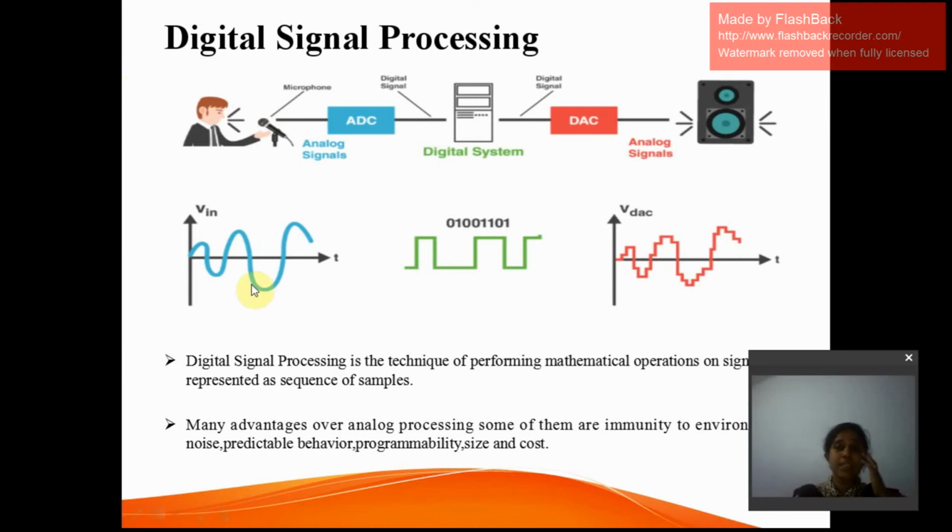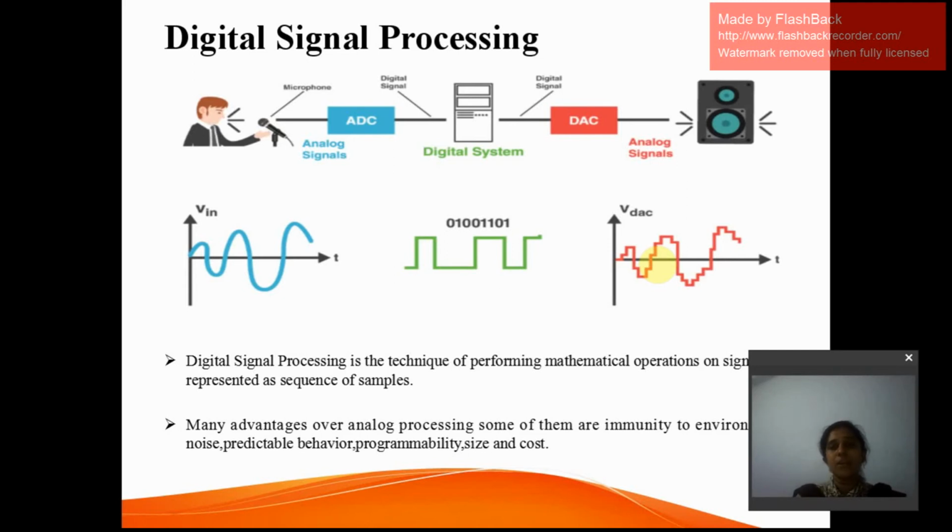As is clearly figured out here, analog signals look like this. It is continuous in time as well as in amplitude, and it is converted into a digital form of zeros and ones, and then it is again converted into an analog form, which is digital to analog conversion being done.